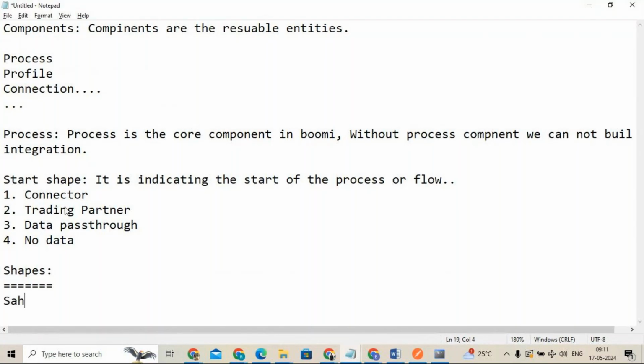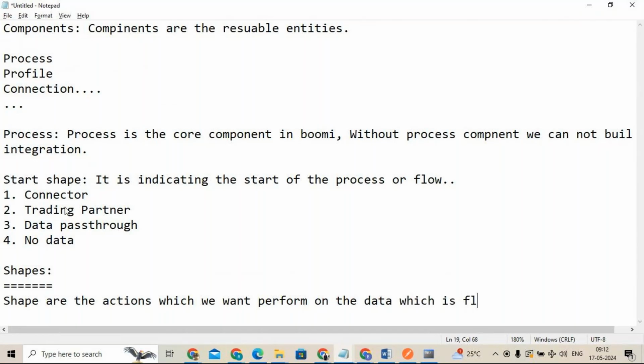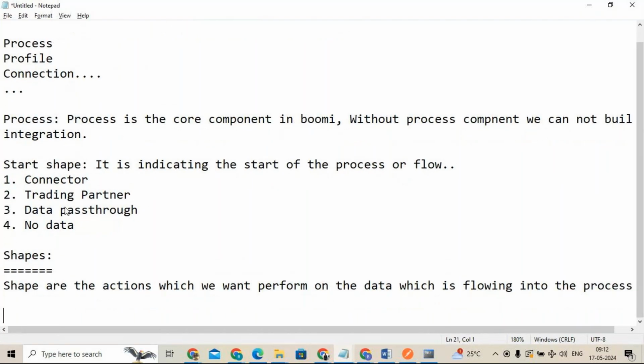Okay, shapes are the actions which you want to perform. Very, very important note. Shapes are the actions which we want to perform on the data which is flowing into the process, into the integration.